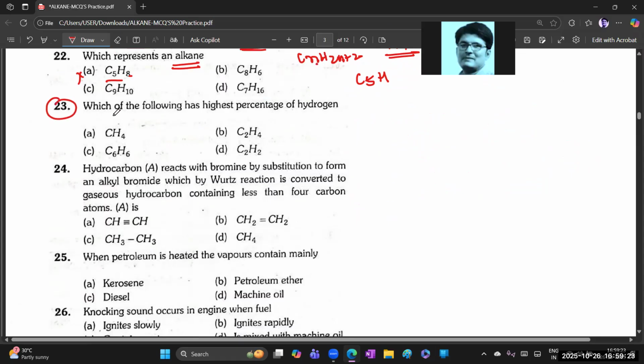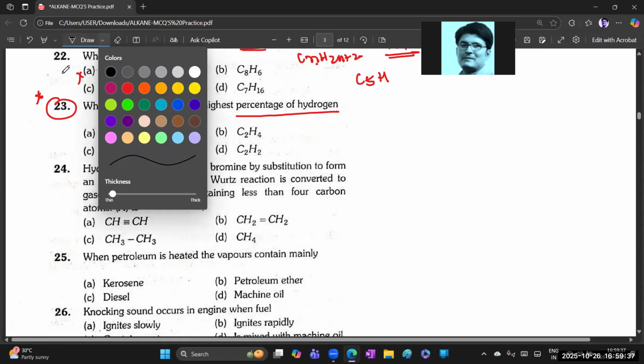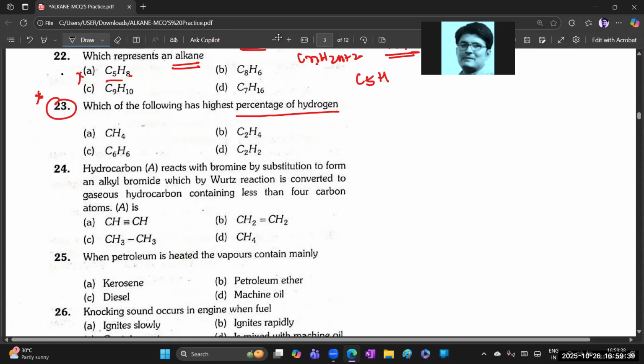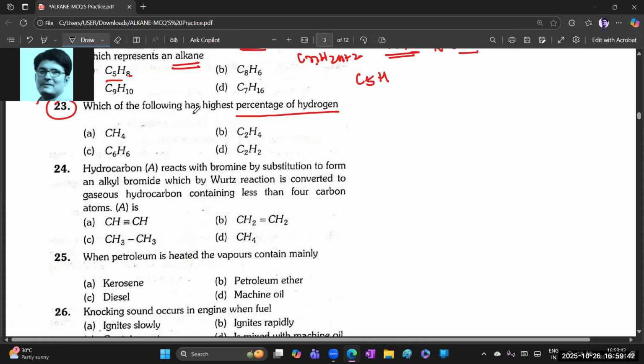Question number 23. Which of the following has the highest percentage of hydrogen? Percentage of hydrogen. Okay, good question. It's not covered in that class, but okay, we can discuss it here. Which of the following has the highest percentage of hydrogen?